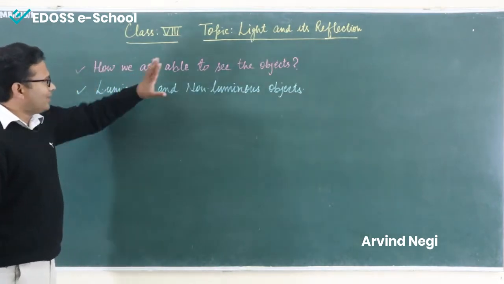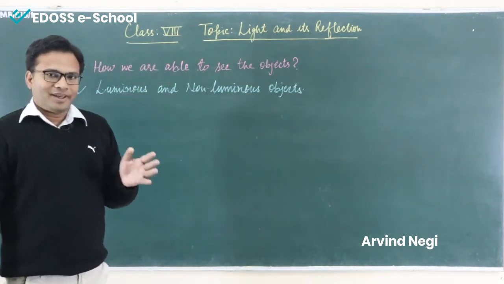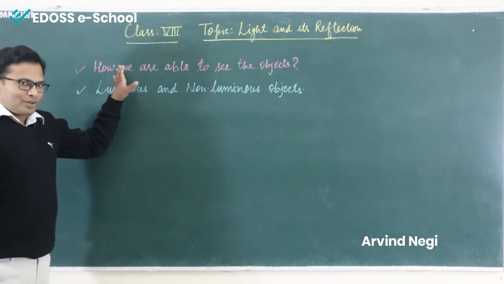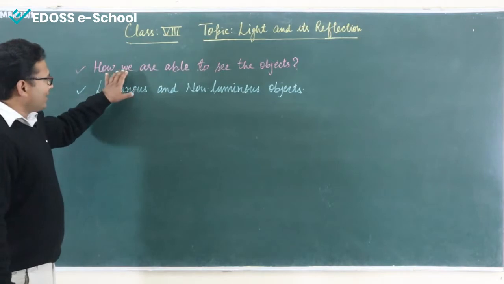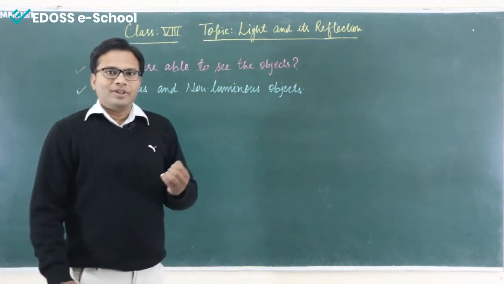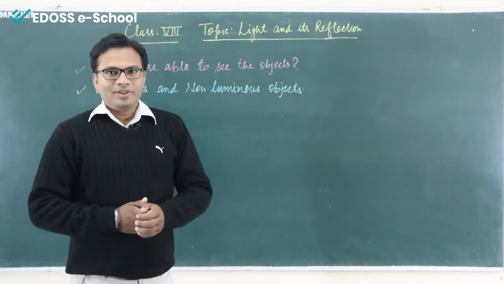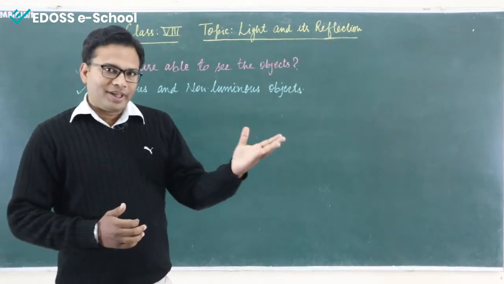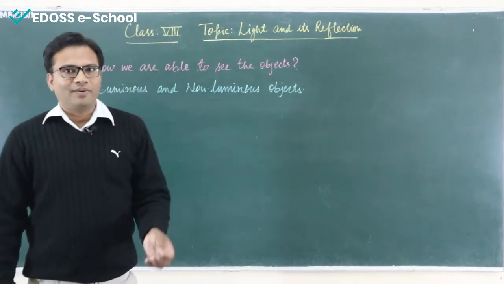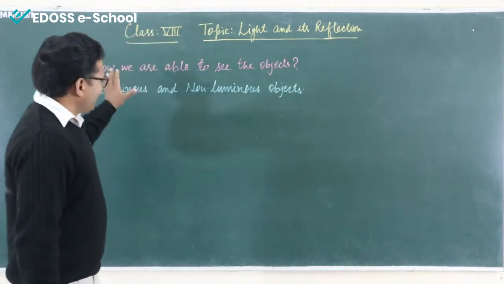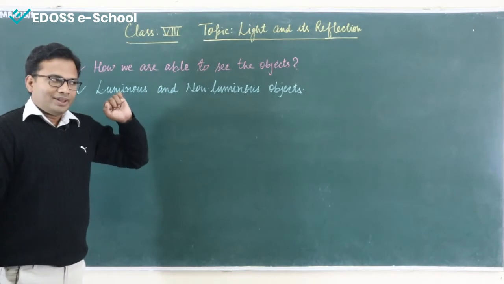So first of all, what is light? Light is a kind of energy, or a type of energy. The first topic under light is how we are able to see a particular object. We are able to see a particular object when the light from that object reaches our eyes. That way we are able to see the objects.